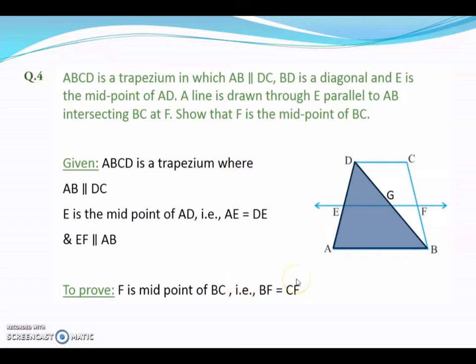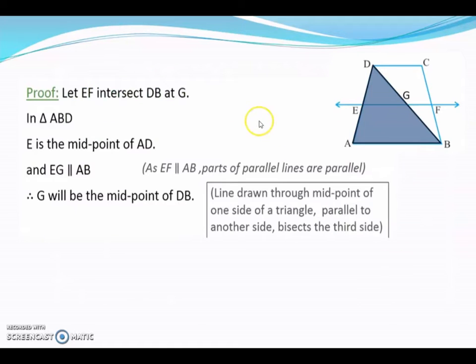First write given and to prove. We have to prove that F is the midpoint of BC, which means we have to prove that CF and FB are equal. So we will first consider triangle ABD. This triangle we will consider.